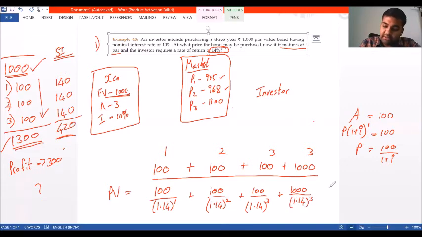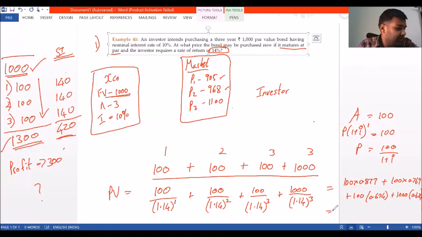Let me calculate this. 1 divided by 1.14 gives me 0.877. 100 into 0.877, plus 100 into 1 divided by 1.14 squared gives me 0.769, plus 100 divided by 1.14 to the power of 3 gives me 100 into 0.674, plus 1000 into 0.674.